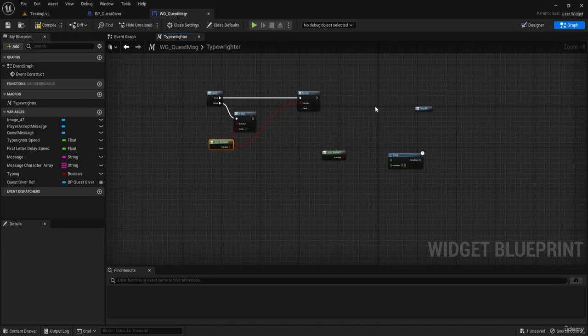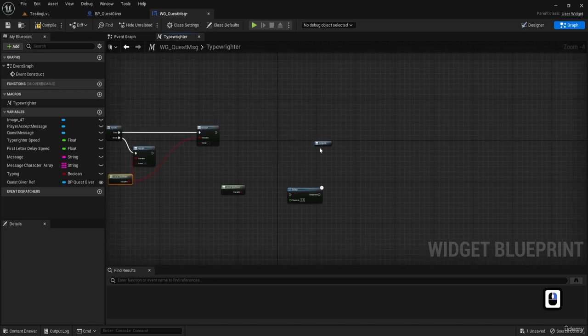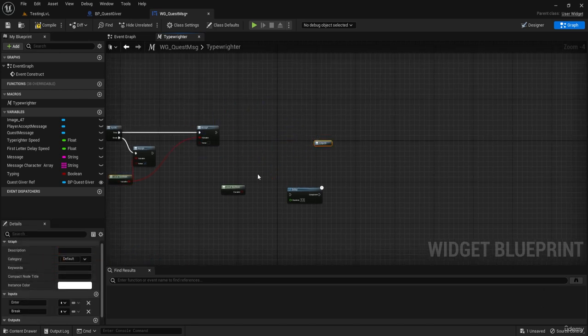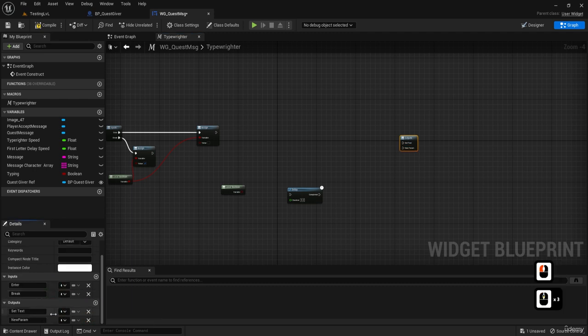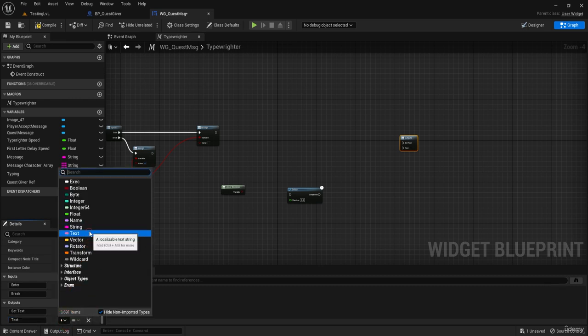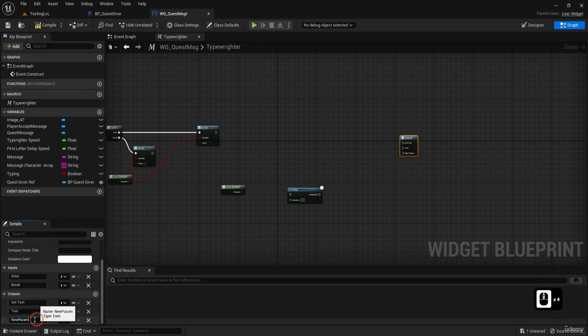This typewriter macro will get a bit messy because we have a lot of local bools. We're going to try to keep it as tidy as possible, but it is going to be a little bit messy. So for outputs, what are we going to need? We're going to need an exec, that is the set text one. This is going to be setting the text, and we're going to need, of course, the text itself. It's going to be type text, and we're going to need an exit when it's finished.